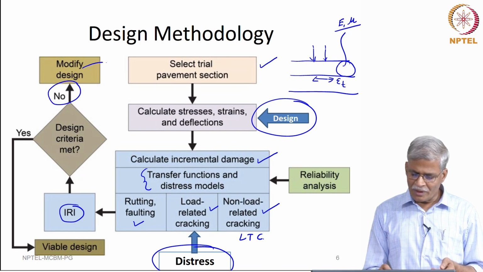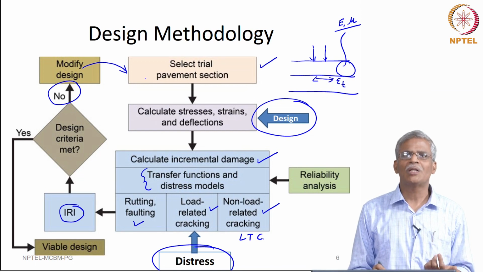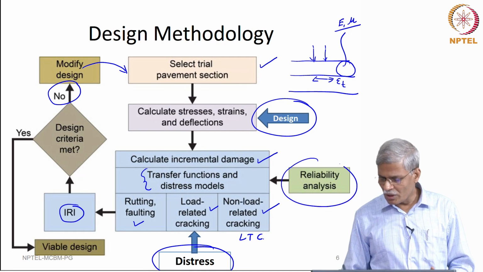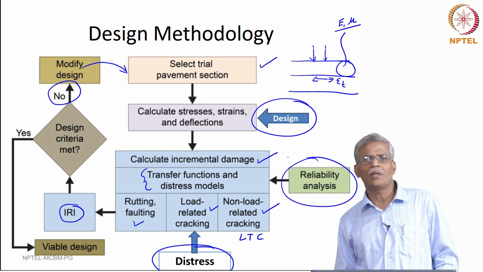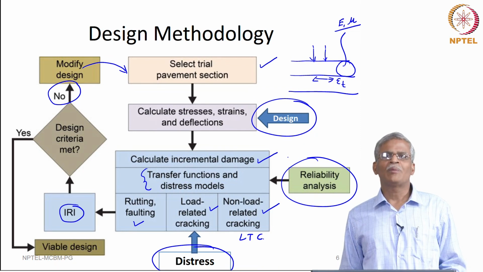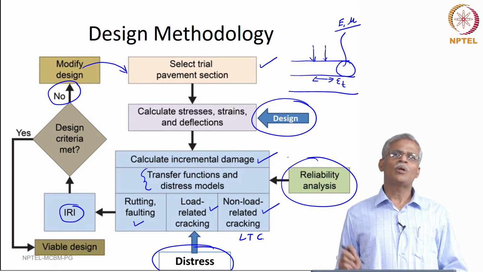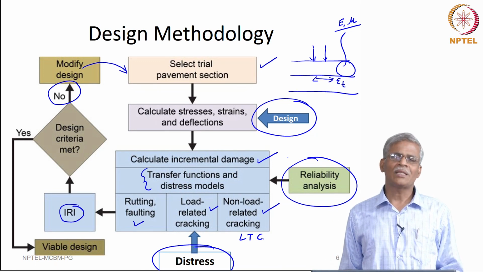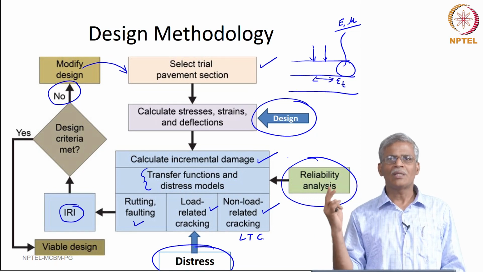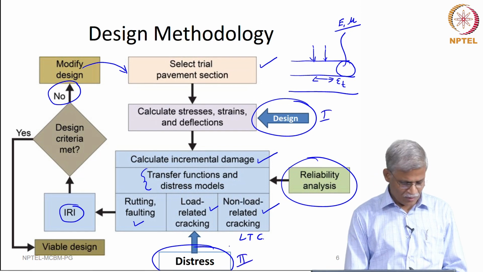When you modify the design, you could change the thickness, you could also change the material properties. Here there is also an input that comes in terms of the reliability. Now, this is the overall pavement design methodology that is followed, and an important input here is the material characterization, and the material characterization comes, to repeat again, for the design and for the distress.